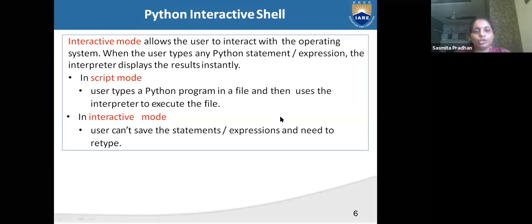Tomorrow I will show you how to download a program and how to execute a program, and we will write and execute our programs. In scripting mode, first the user saves the program as .py, and after that the user uses the interpreter to execute the file.